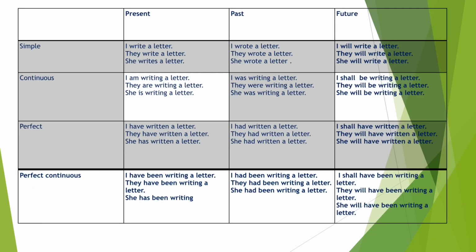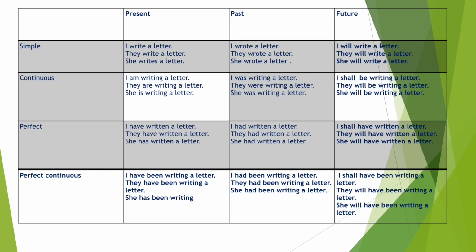So guys, here is a complete verb tense chart of all the tenses. Total we have 3 into 4, 12 tenses. So let's revise all these. First one is simple present tense. Examples are I write a letter, they write a letter, she writes a letter. So first form of verb is used and with singular noun she, s is used here.